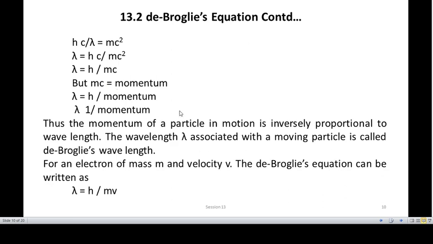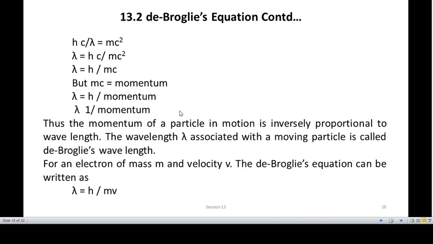This is for the particle moving with the velocity of light, where c is the velocity of light. The product mc is called momentum. The momentum of a particle in motion is inversely proportional to the wavelength.